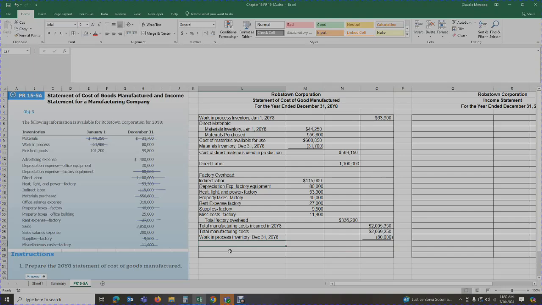So that means that now I can calculate how much actually was spent in manufacturing this year. My cost of goods manufactured for the 20Y8 year is going to be the $2,069,250 less the $80,000.